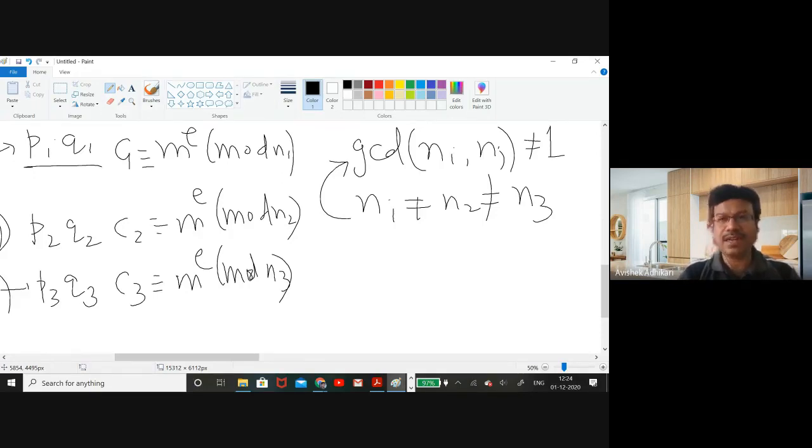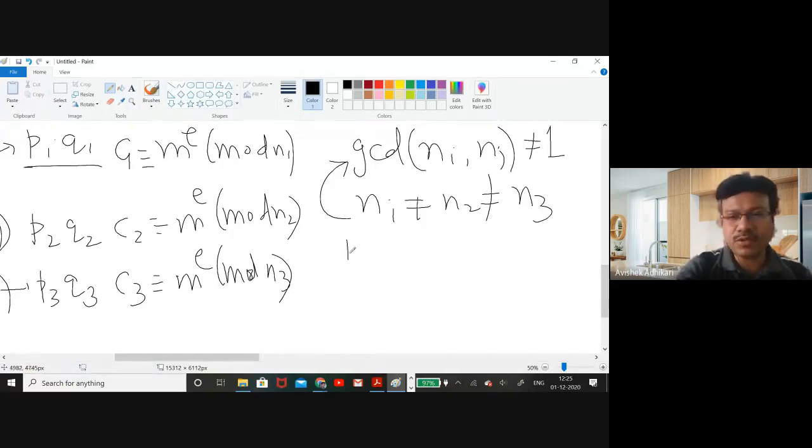If they find that it is not equal to 1, that means the common factor will certainly be a prime factor. That means if they come to know that some prime factor is there for Ni and Nj, then they will be able to very easily calculate the other factor, and so know the factorization of N1 and N2, or Ni or Nj.